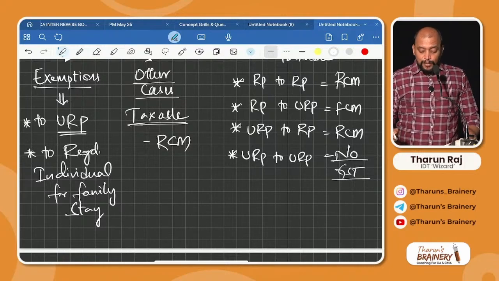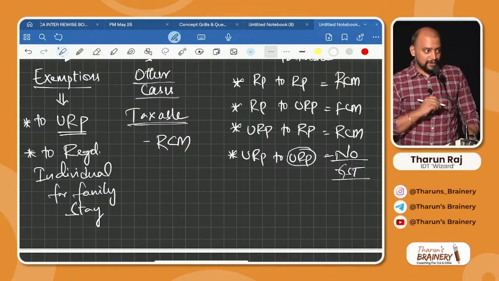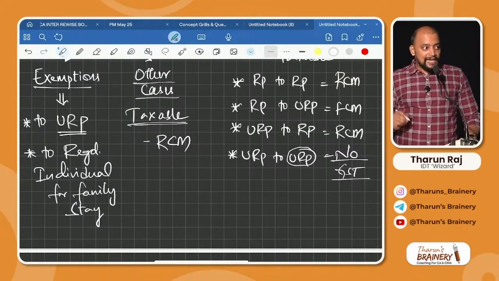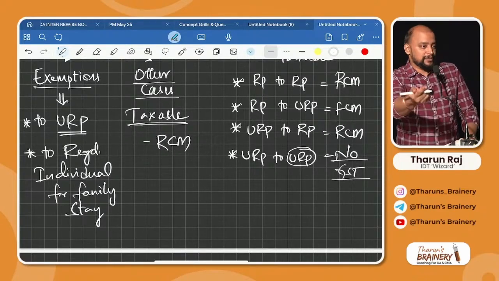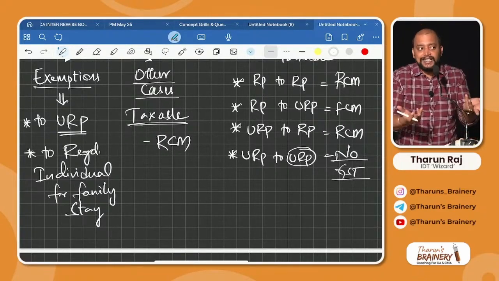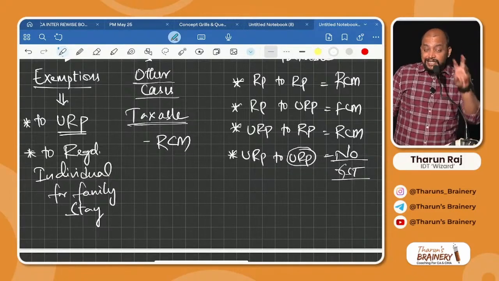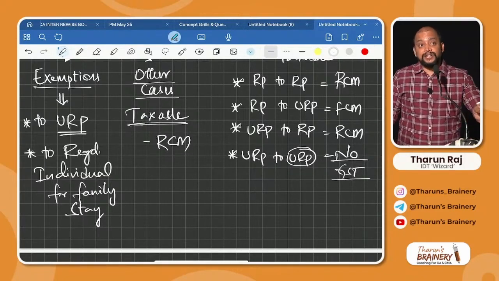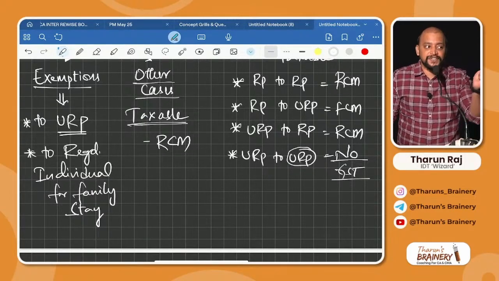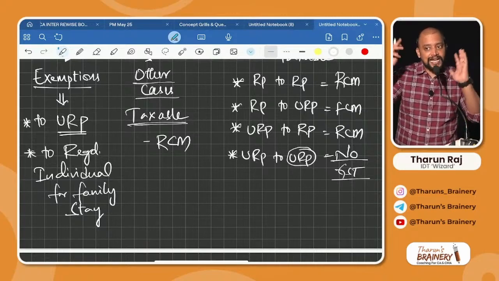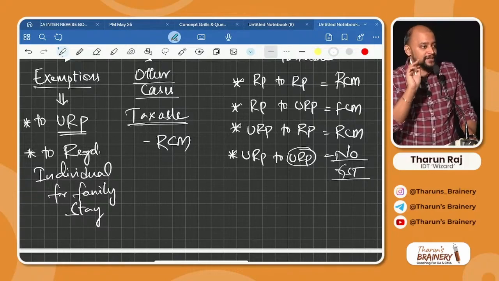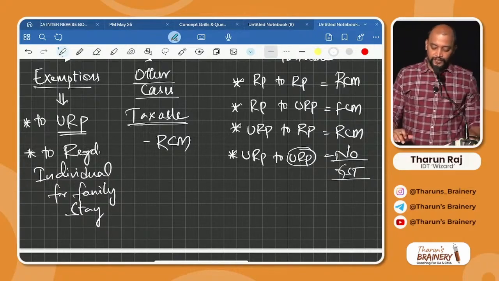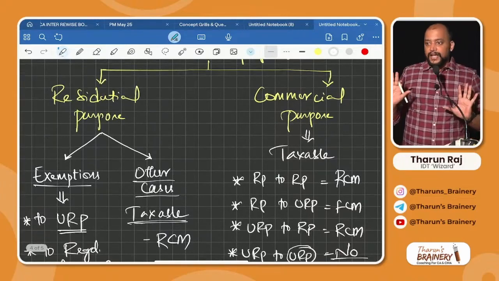But the moment when the recipient is unregistered, RCM is not applicable. The condition for RCM itself is recipient should be registered, then only RCM is applicable. Got it? Not that by default it is RCM. If by default it is RCM and if the recipient is not registered, they need to register. That is import of service we discussed. Import of service by default RCM. But here only if recipient is registered, it is RCM. In that case, don't apply compulsory registration. Clear here? Can you remember?